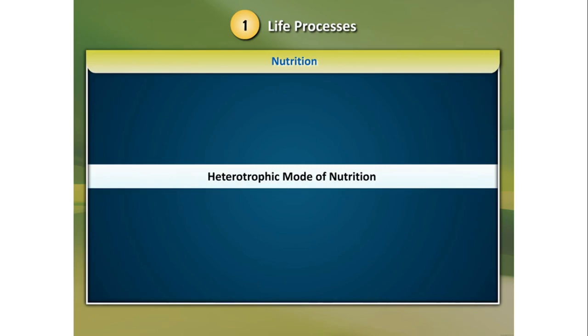The heterotrophic mode of nutrition is that mode of nutrition in which an organism cannot make its own food and depends on other organisms. A heterotrophic organism is called a consumer. All animals exhibit the heterotrophic mode of nutrition. And the organisms which exhibit the heterotrophic mode of nutrition are called heterotrophs.